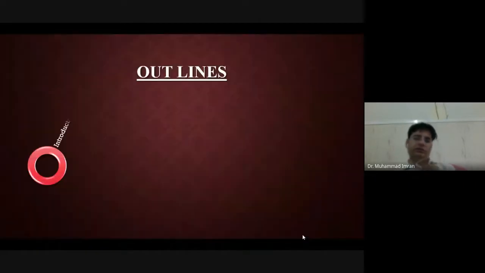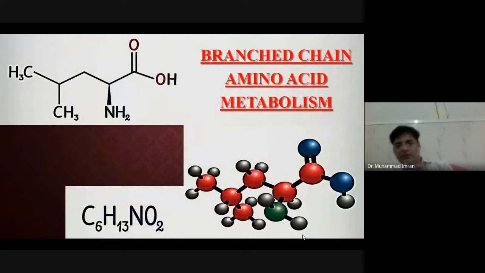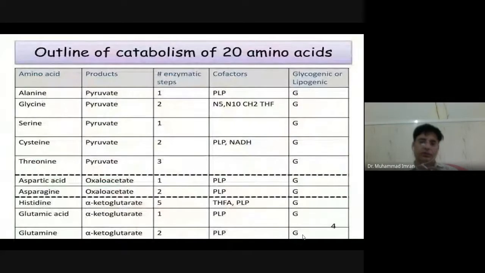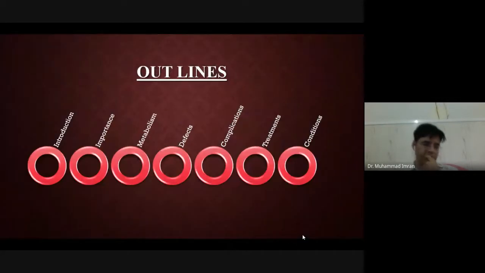Hello guys, today we will discuss a branch in amino acid metabolism which is very important because due to the deficiency of alpha keto acid dehydrogenase, maple syrup urine disease will occur. So this branched-chain amino acid metabolism is very important and produces many catabolic products. We will discuss the introduction, importance, metabolism, effects, complications, treatment and conditions.